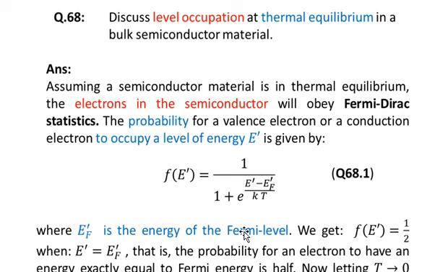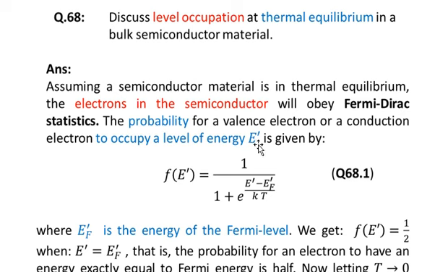So this is the Fermi-Dirac statistics, and it gives you the probability for a valence electron or for a conduction electron to occupy a level of energy E prime. If E prime belongs to the conduction band, then this will give you the probability for the electron in the conduction band to occupy an energy state E prime.